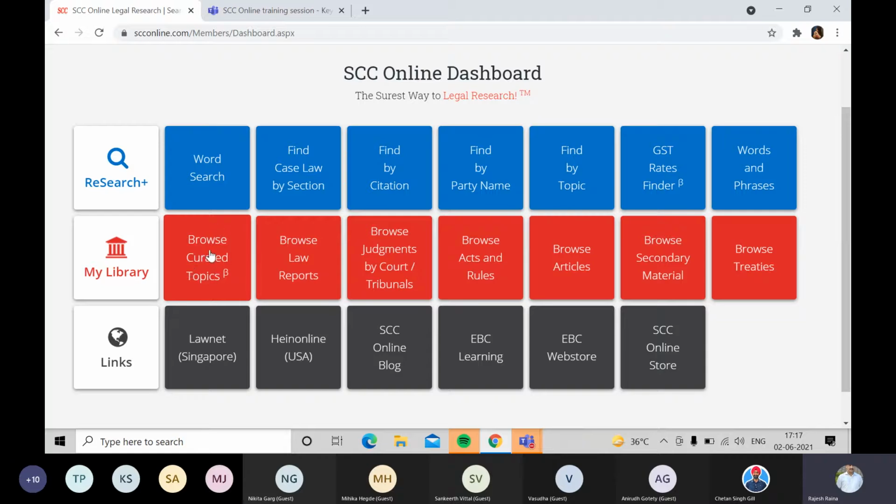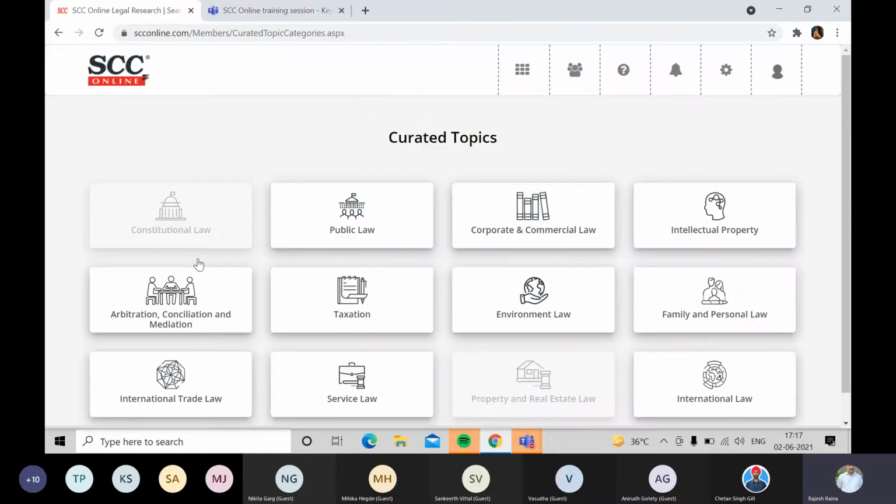Let me show you one option which we created during this pandemic, and it's known as Browse Curated Topics. This has been prepared by our internal expert editorial team, and under the Constitution of India, so many segments are there as far as the law is concerned: public law, constitutional law, corporate commercial law, intellectual property, taxation, and so on and so forth.